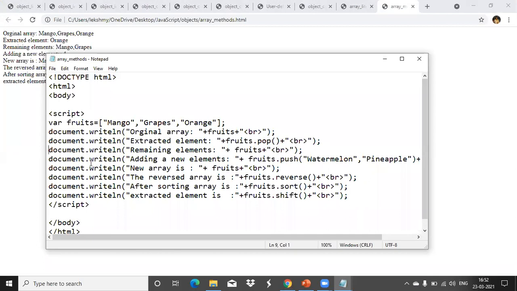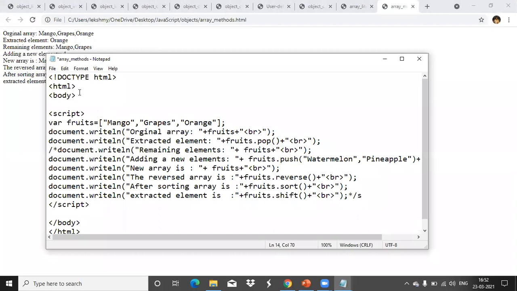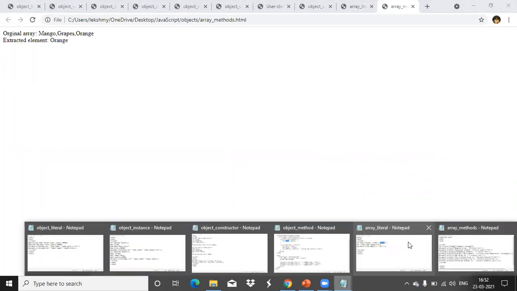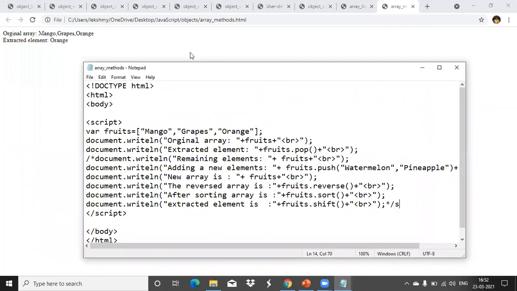First, we'll comment these things. First, see. When I printed the array, it printed all the values like this, each element separated using a comma.